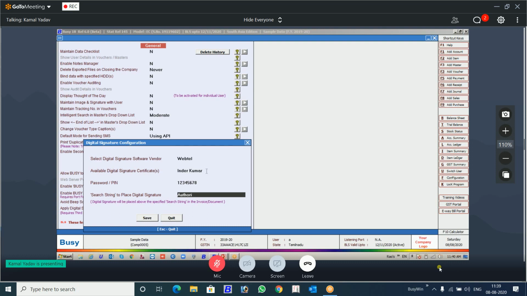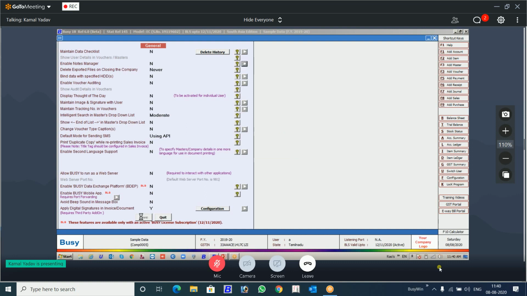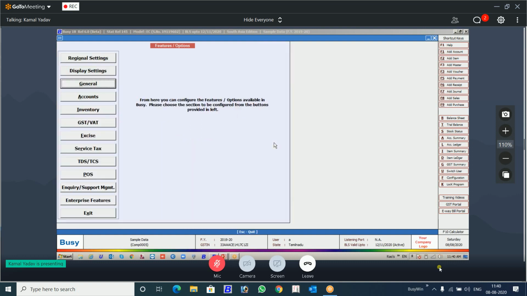Let's take the example of O3, how Busy is going to digitally sign the documents now. So I told you that not only invoices, but orders and others, all these things you can sign using this feature. So let it be saved. My SQL is somehow slow today. I don't know why. It will take a few seconds to save. Then we will begin. Okay, now it's okay.